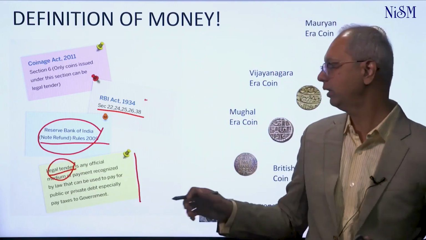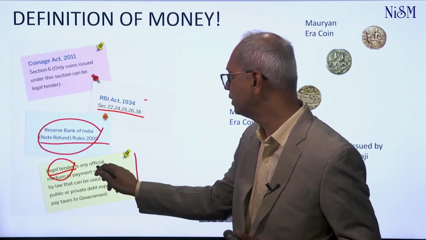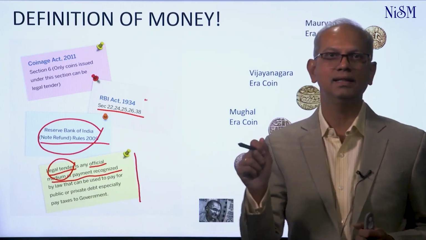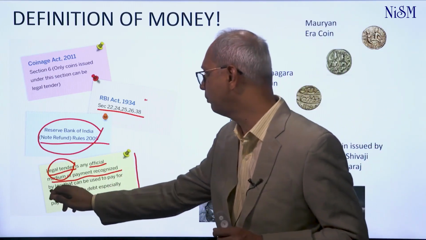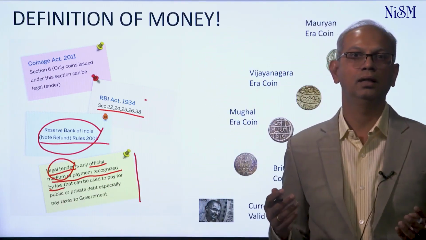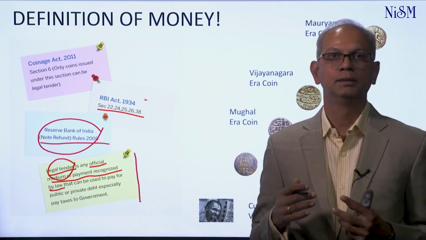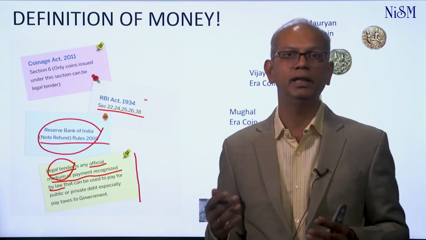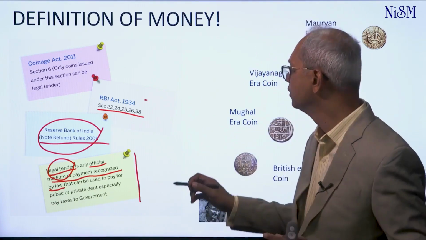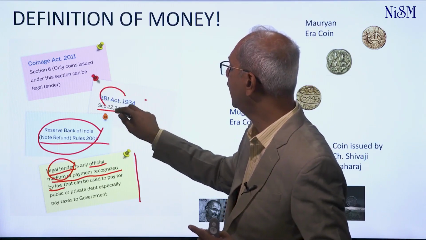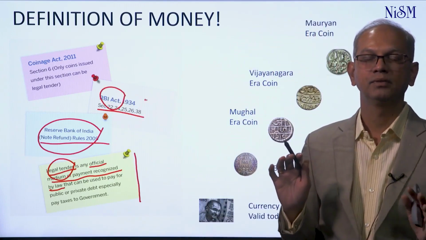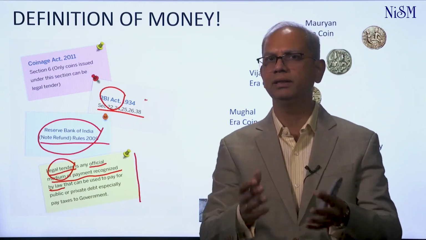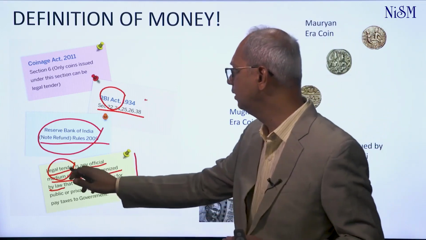Who decides what is a legal tender? It says any official medium of payment recognized, and that's the operative word, recognized by law. Which law? The law given by the government of India. In terms of money, the law is set by the government of India, operated through the RBI. So the Reserve Bank of India is authorized by the government of India to make a particular set of notes, coins or whatever that it issues as legal tender.